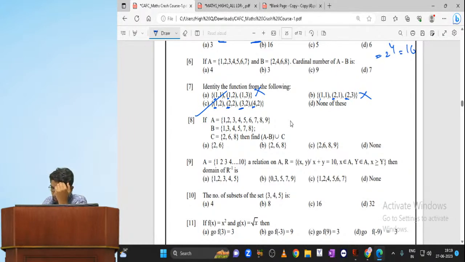Now, what is the number of subsets? Sir, 3 elements are given. 2 power 3, which is equal to 8.